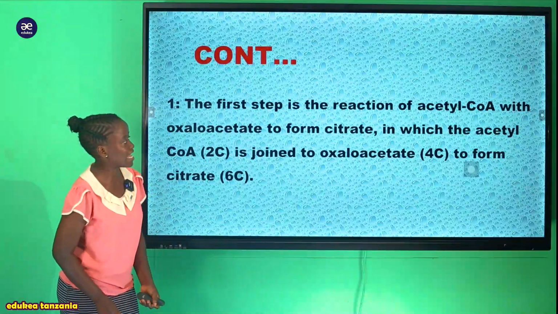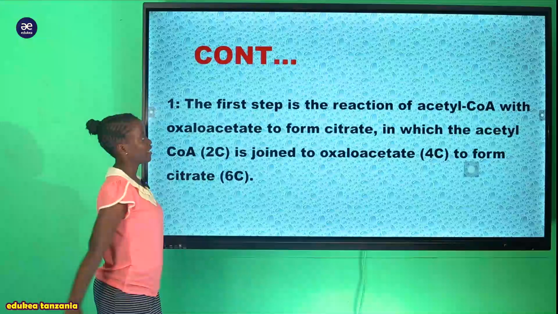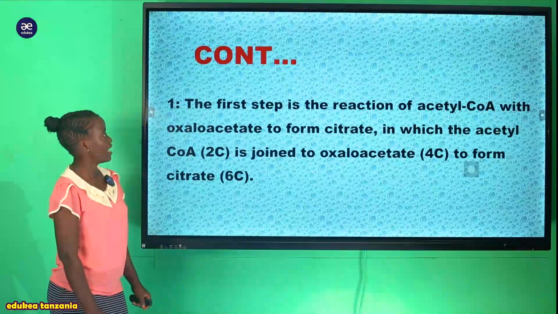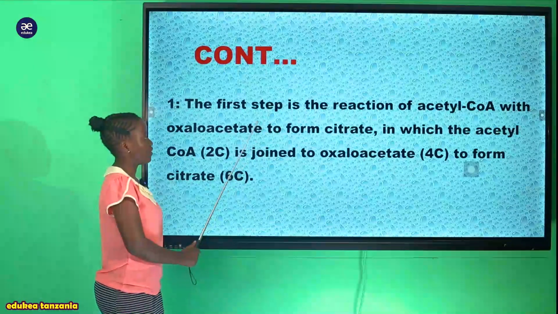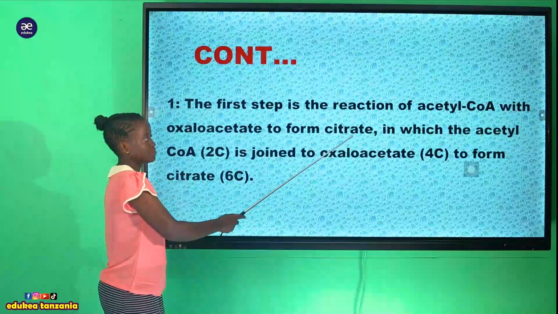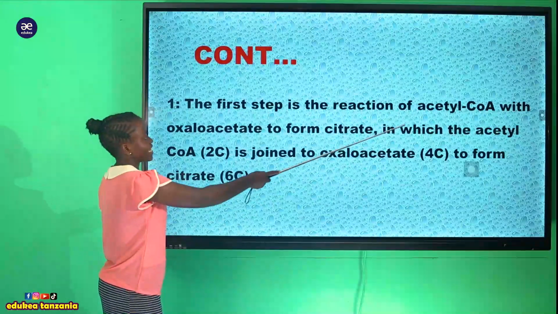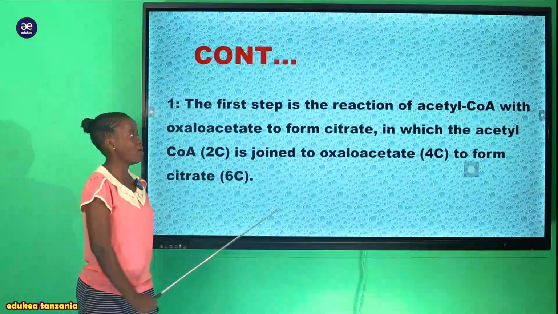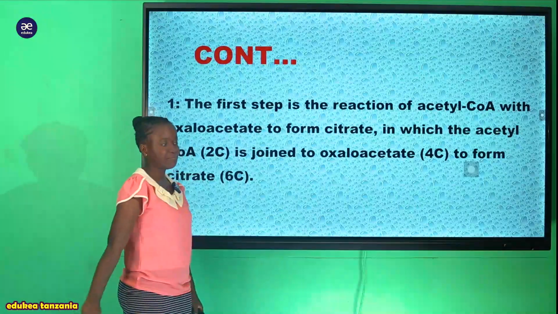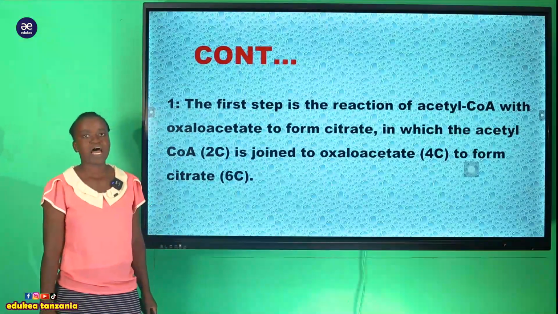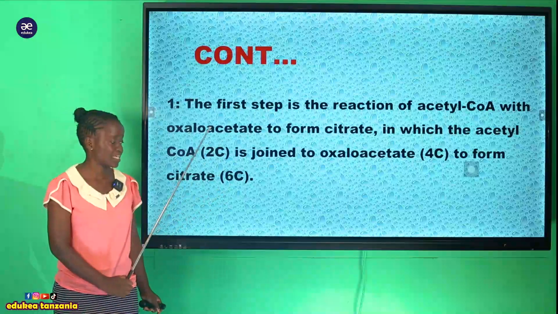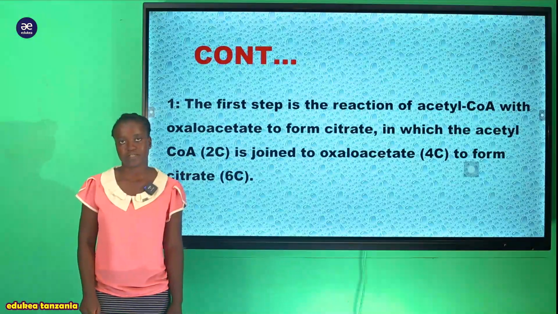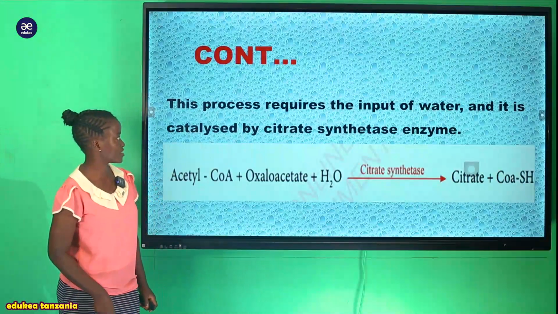So ile acetyl coenzyme A tumesema kwamba itaungana na oxaloacetate kuform citrate. Hii acetyl coenzyme A ni 2-carbon compound. So itaungana na oxaloacetate ambayo ni 4-carbon compound to form citrate ambayo ni 6-carbon compound. And this is the reaction which is taking place.